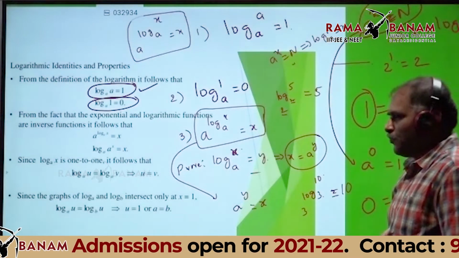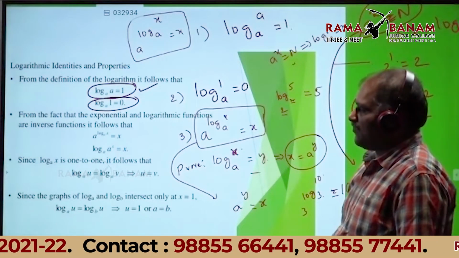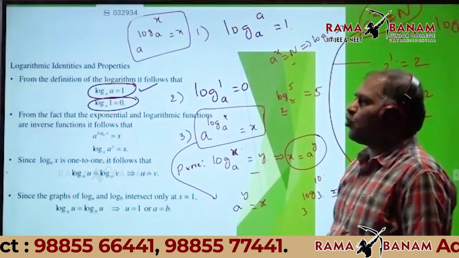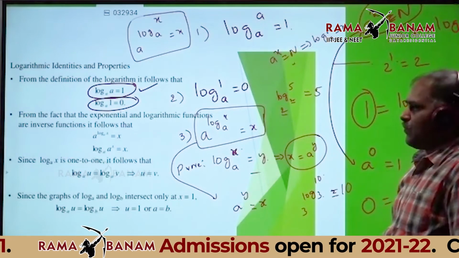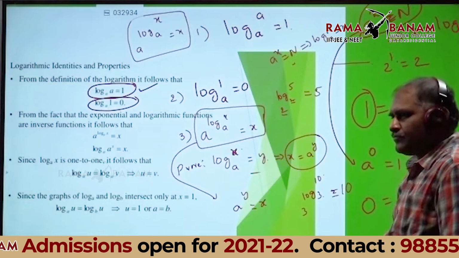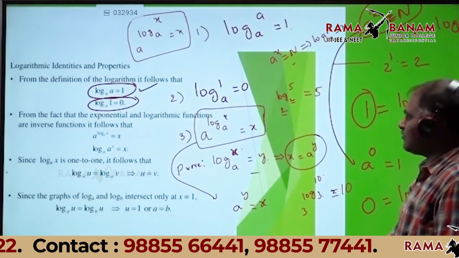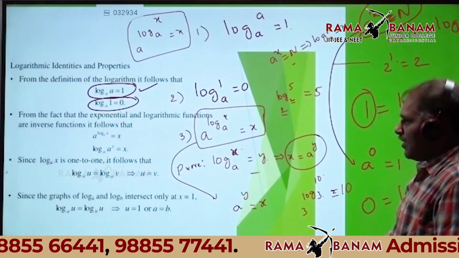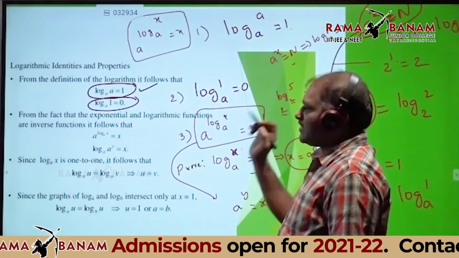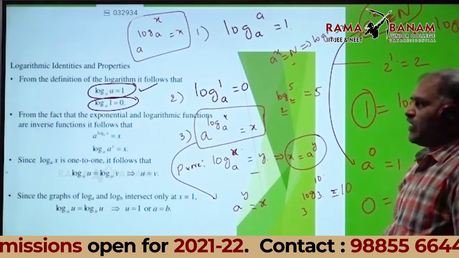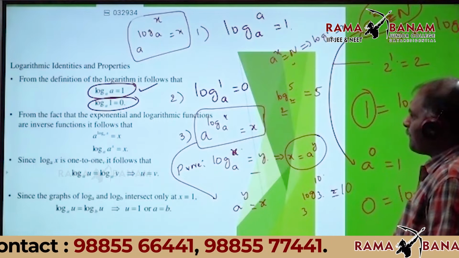You must remember the three properties, because you will use the third property many times in questions. This is the first property, second property, and this is the third property. Do you understand the third property?